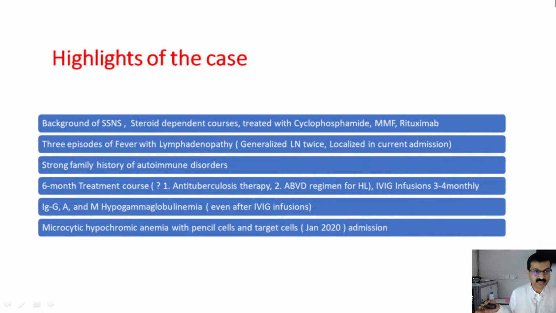That might possibly be tuberculosis, and anti-tuberculosis therapy has been given, and possibly it is on the background of immunodeficiency. It is looking like it might be lymphoma also. The ABVD regimen has been given for Hodgkin's lymphoma, and IV infusions were given 3 to 4 monthly. So hypogammaglobulinemia was definitely there. That has been well documented. And there was 1 episode of macrocytic hypochromic anemia.